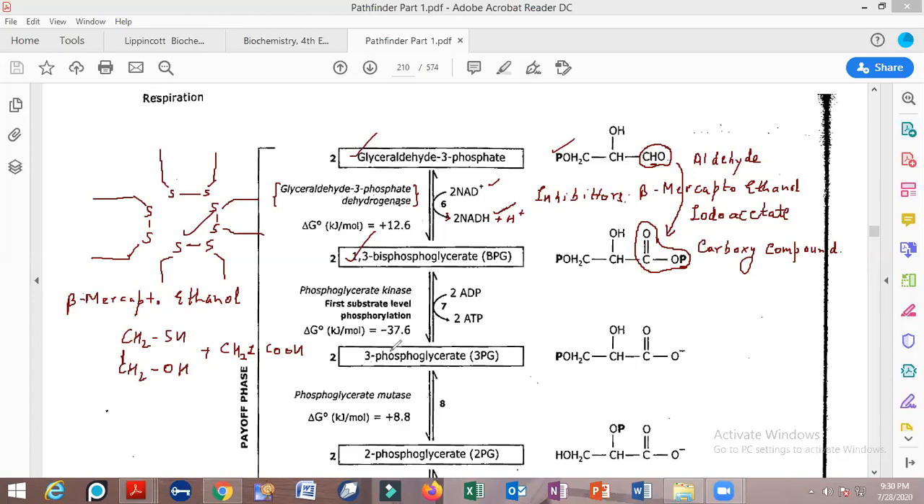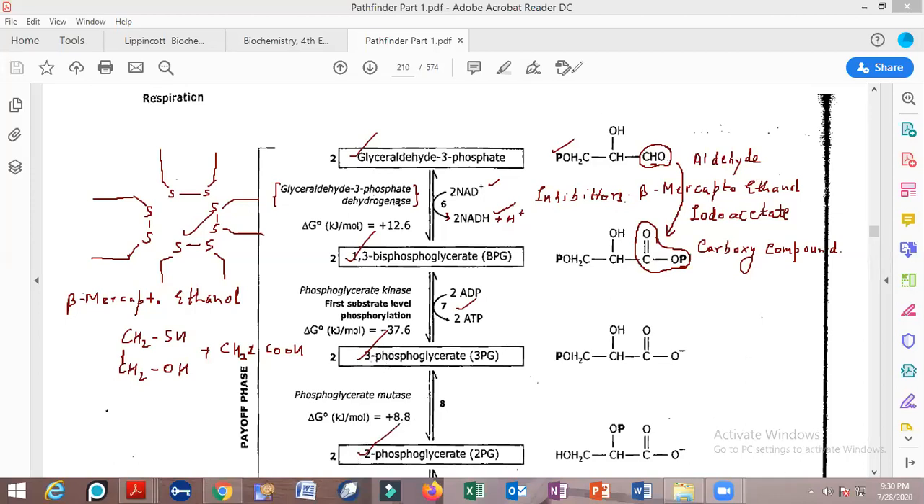Now 1,3-bisphosphoglycerate will get converted into 3-phosphoglycerate. See, here there were 2 phosphates, and we will remove one phosphate from each molecule because there are 2 molecules present. So 2 phosphate molecules will be removed and 2 ATP molecules will be produced. It will form 3-phosphoglycerate. 3-phosphoglycerate will form 2-phosphoglycerate.